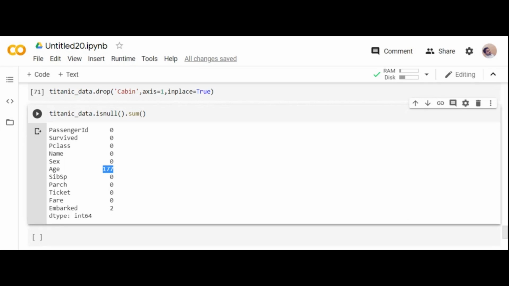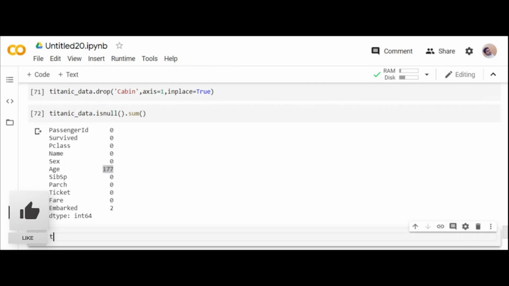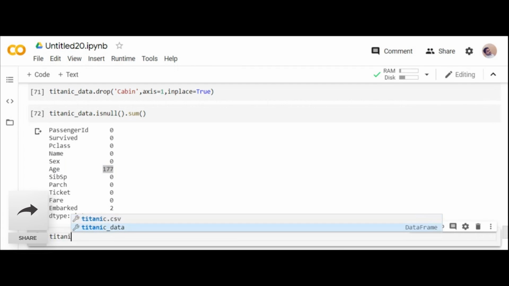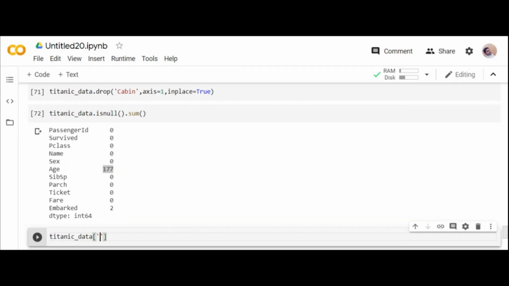Now I don't want to drop it, because age is my important criteria. I cannot drop it. So that is the reason I'll fill it, because you're having only 177 missing values, right? So you go for Titanic_data of what is your column name, age, dot fillna.